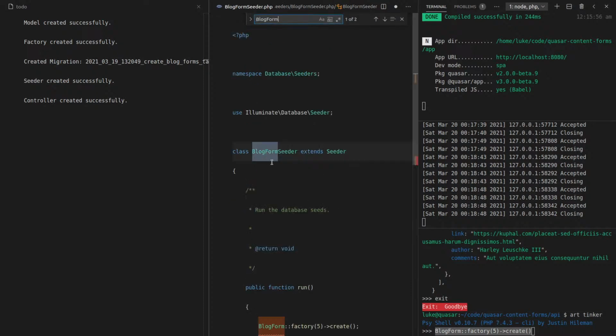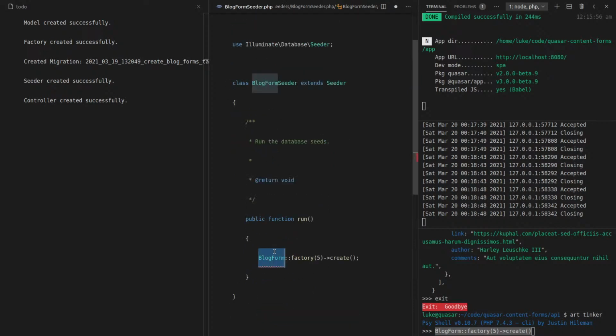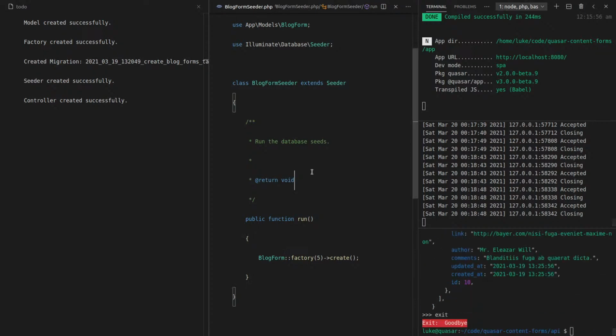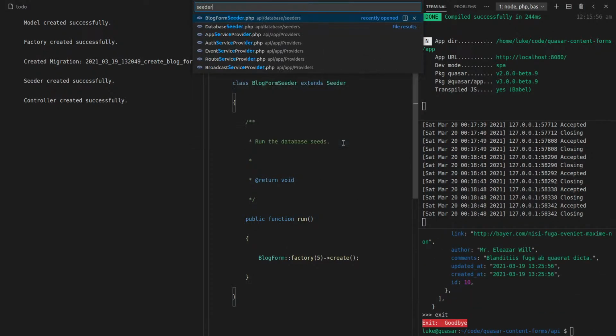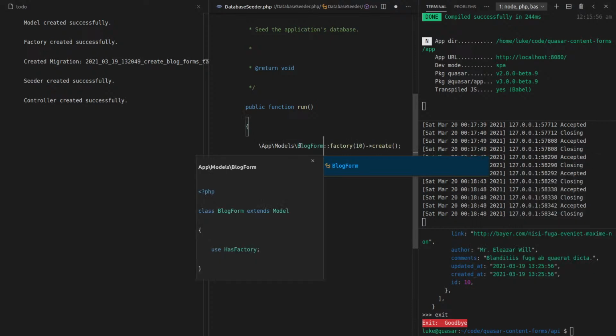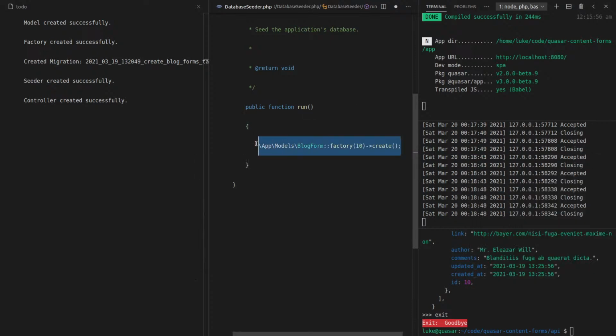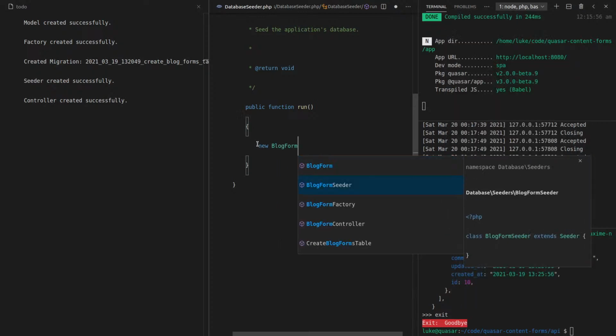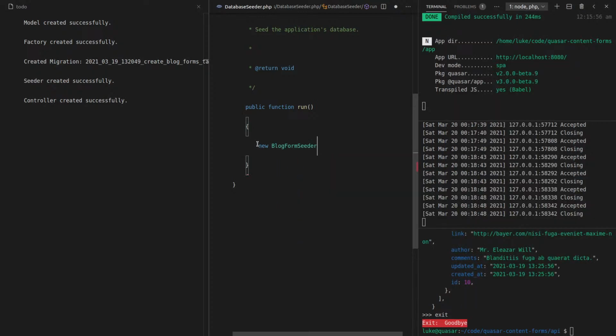And has that been imported? No, it has not. So let's import that blog form. There we go. Cool. And now we want to be able to actually run that seeder when we run the default seeder. So how about we do this? App models, blog form. Oh, actually, we want to grab the seeder. So let's say new blog form seeder. And that's going to create the seeder for us. And then I think we can just call run on that.